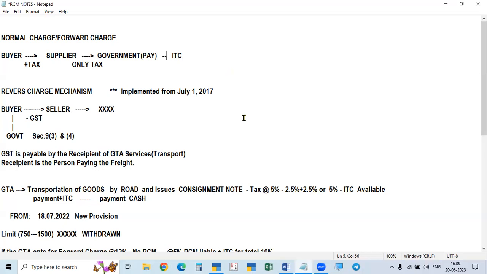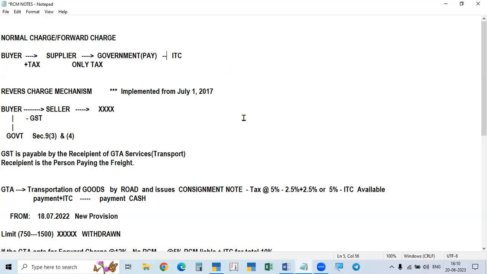The seller will not collect the tax in the invoice. He will issue only a bill of supply. Without tax, he will issue a bill called bill of supply. Even though he is not a composition dealer, if tax is not collected in the bill, it is called a bill of supply.